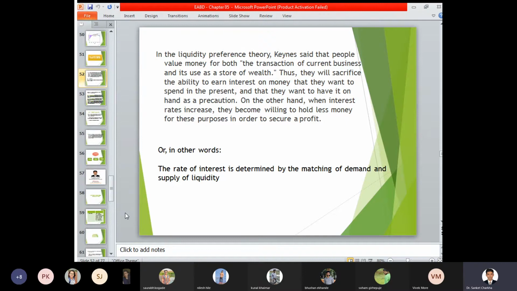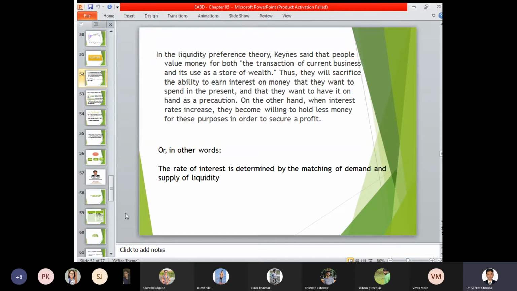So in other words, the rate of interest is determined by the matching of demand and supply of that particular liquidity. As and when the need of money is required or generated in a particular economy, the liquidity has been identified and the government sets the liquidity rate. Now, who is the major participant in deciding the liquidity? Whenever we say liquidity, it is the central banking authority of the particular country. In terms of the Indian economy, we have the Reserve Bank of India and the Ministry of Finance, who take the decision about how the liquidity has to be maintained in a particular economy.